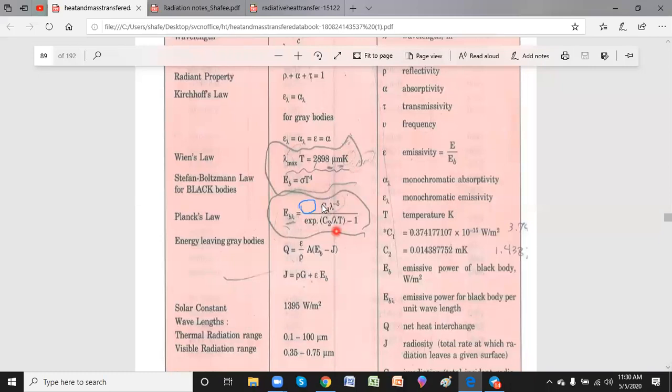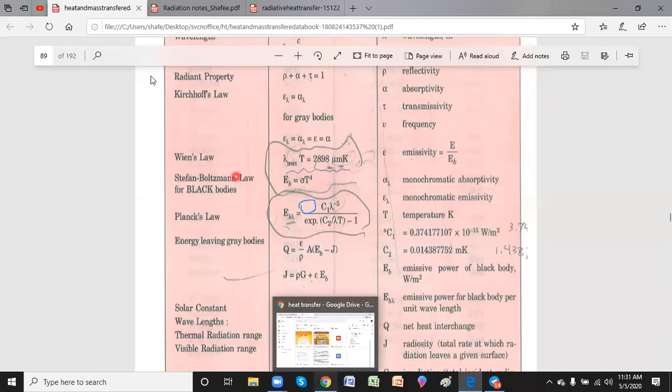Okay, so just substitute C1, C2, and lambda is the maximum wavelength already given. Now I can find out the monochromatic emissive power with that particular formula. I think it's available somewhere here. Otherwise I'll go back.